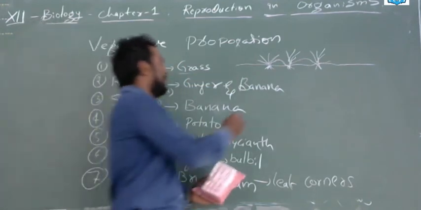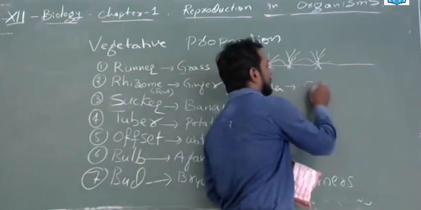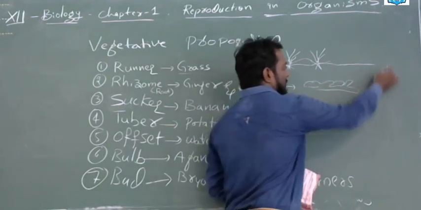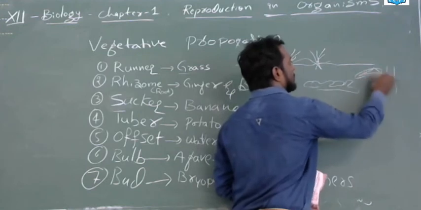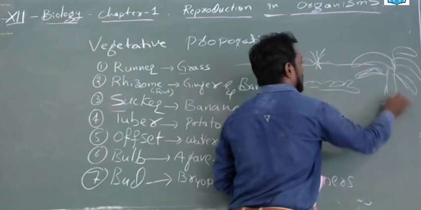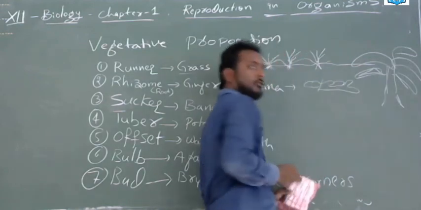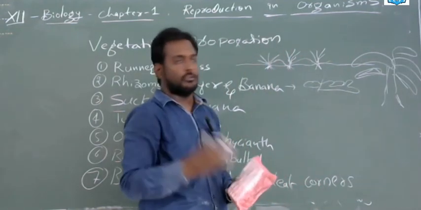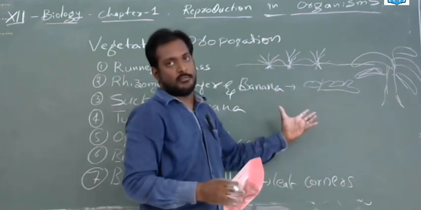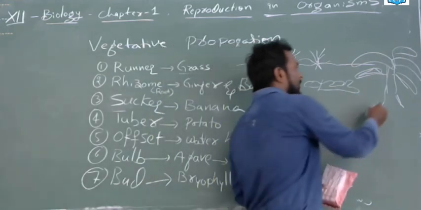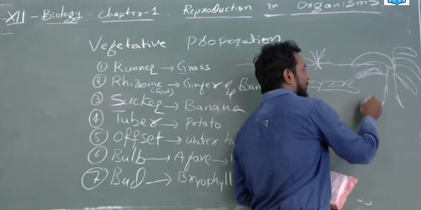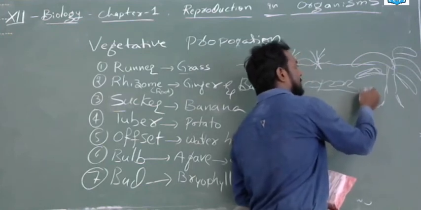Rhizomes. Rhizomes means the ginger. You may see it in ginger, and banana also. If you cut this part of the root, ginger is a tuber that forms in the roots. If you cut this and sow it in the soil, it will give rise to another ginger plant. In the same way, from the banana also, from the roots, one root will give rise to a small plantlet, and that will convert into a banana plant.